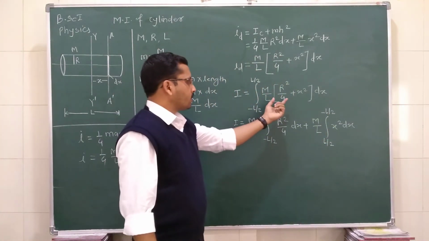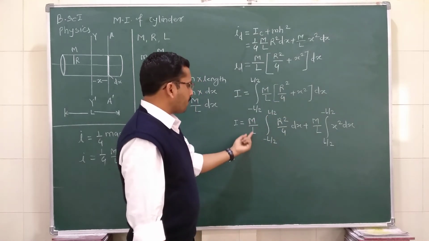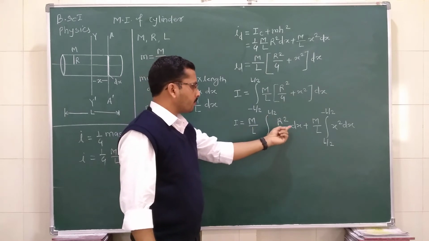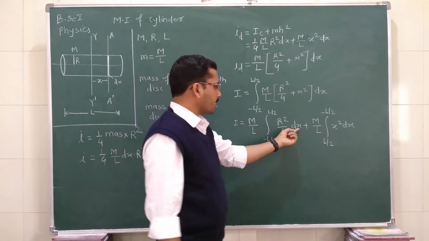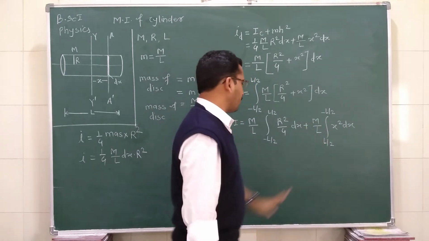We separate this equation, and by separating it we can write m by L integration of r square upon 4 into dx, plus m by L x square dx within the same limit.